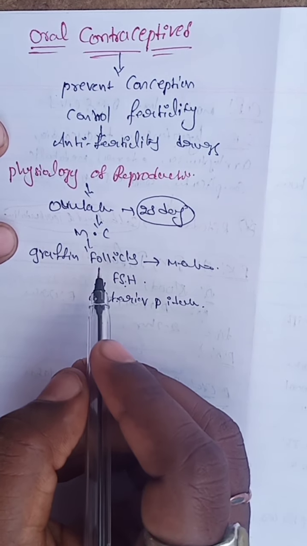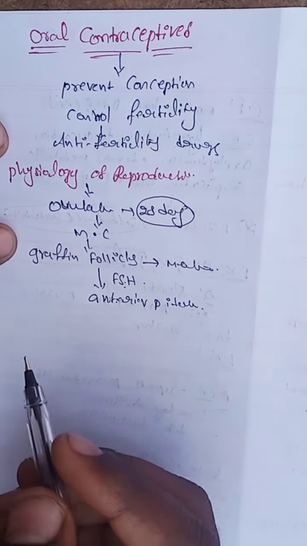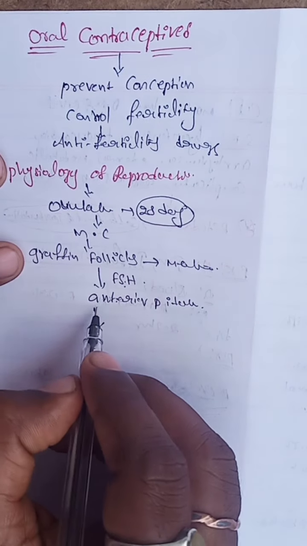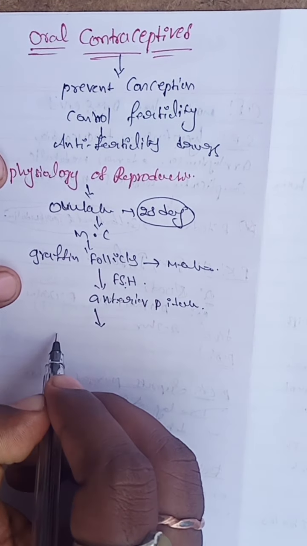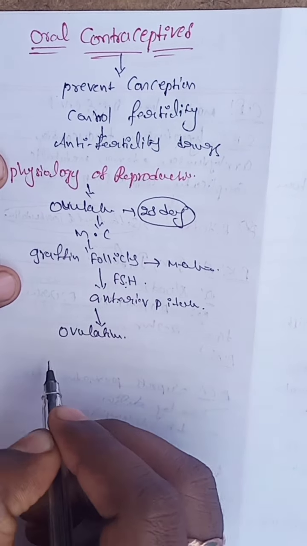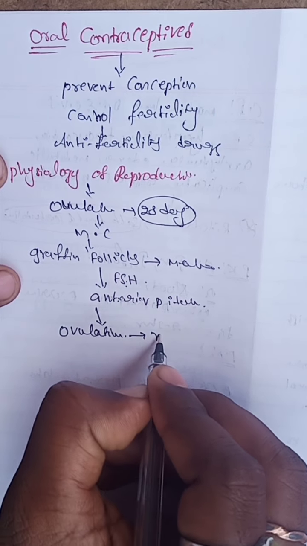After that, ovulation occurs when the follicle ruptures, stimulated by the LH hormone.